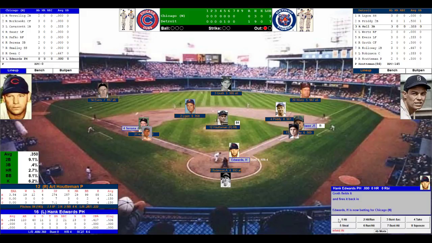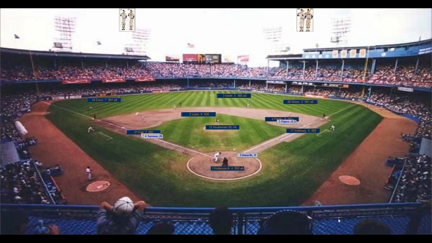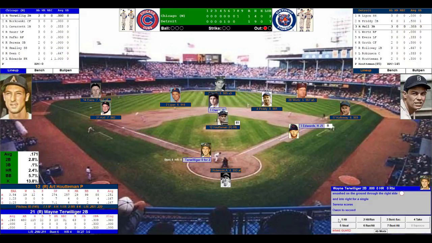Sets the target. Here's the pitch to Hank Edwards. He swings and he grounds that ball in the right field. We have a tie ball game. A pinch hit, 1 out single by Hank Edwards knocks in Serena from third, and it's 1-1. Go ahead run at second. In the catcher, Owen.